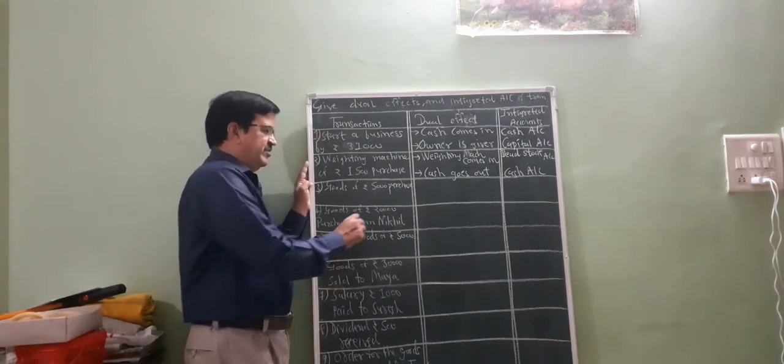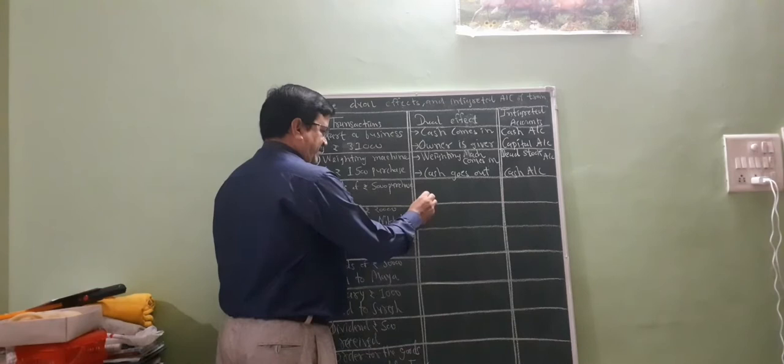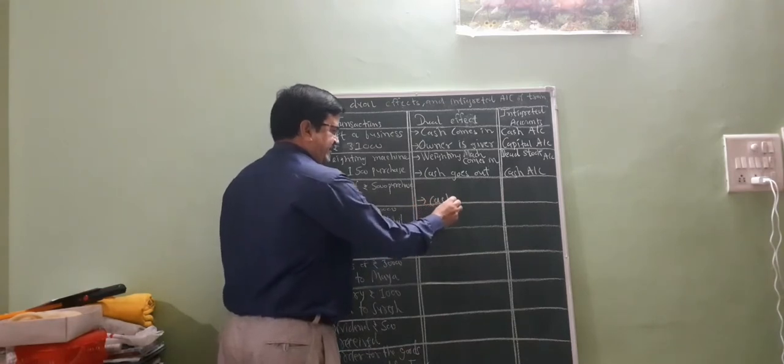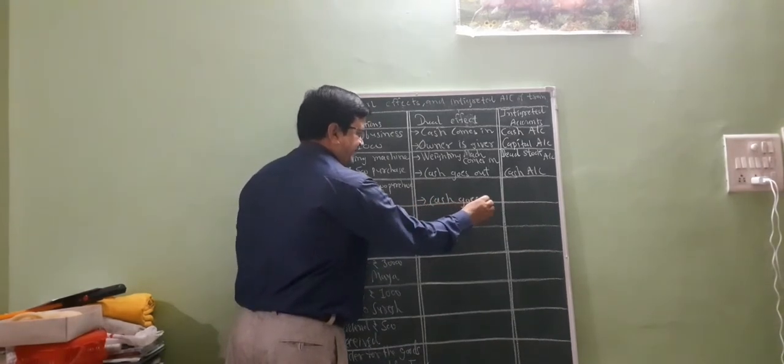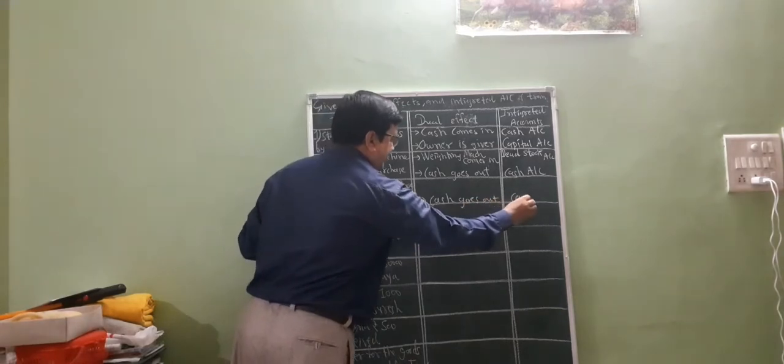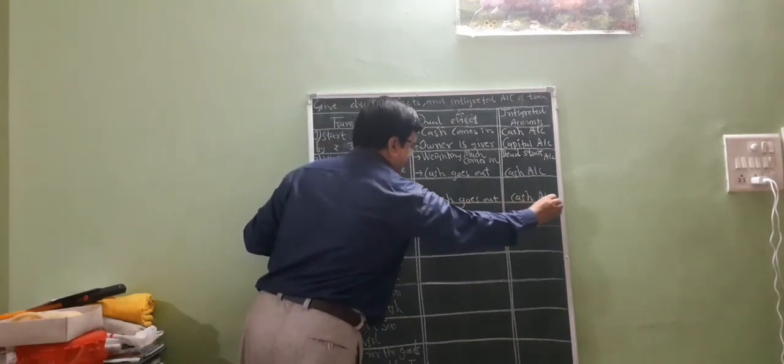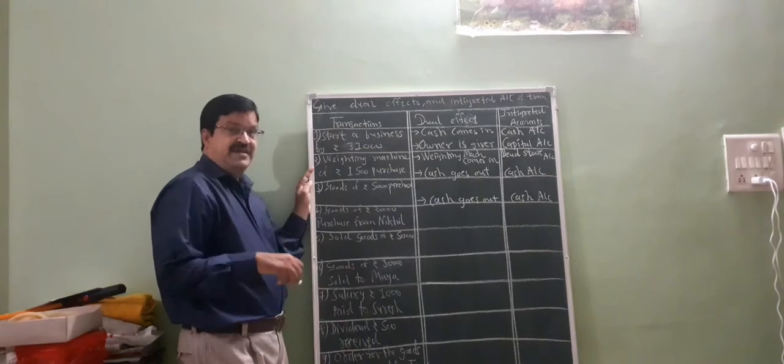Goods of 5,000 purchased: purchase and cash goes out. The first account is cash, and goods comes in business.